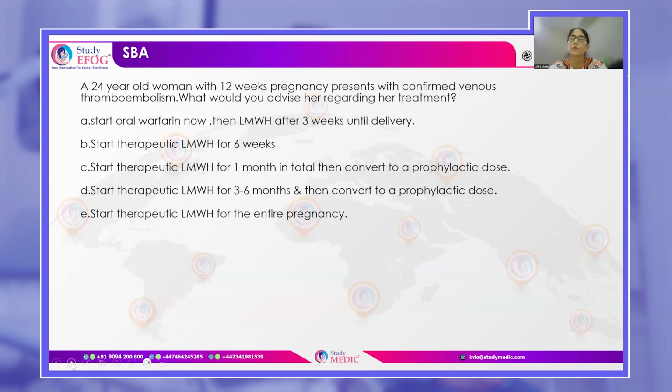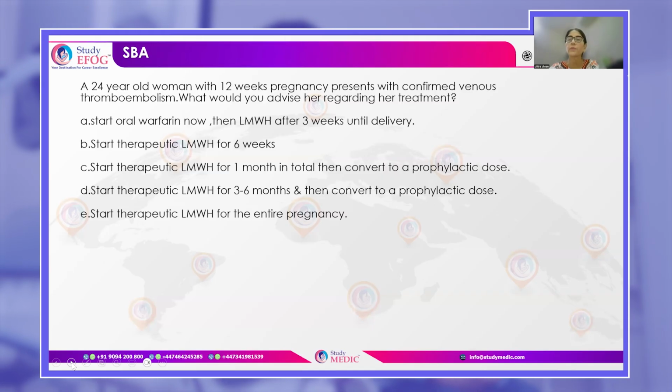Now you have this 24-year-old woman. She is 12 weeks pregnant and she has confirmed venous thromboembolism in this pregnancy. So she needs treatment for that. For treatment of thromboembolism, you will give her the therapeutic dose of low molecular weight heparin.